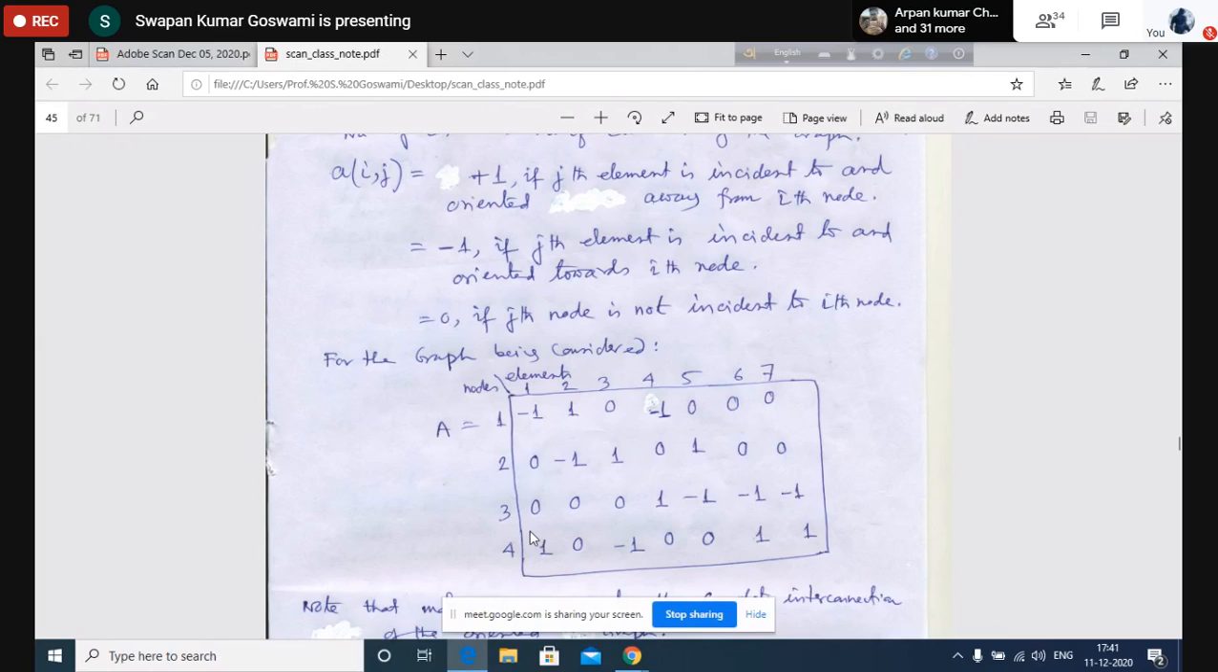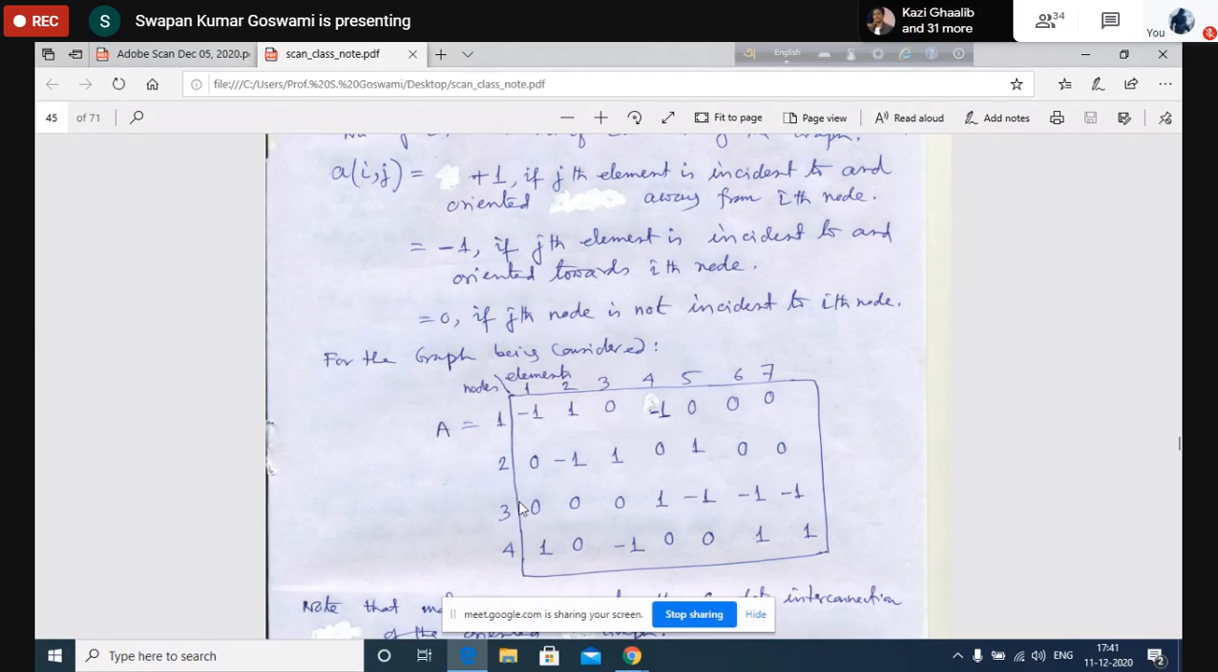For example, if I take the first node, then if the summation is +1, it means at the first row it was -1. Here the summation is -1, so at the first row it was +1. Here the summation is 0, so at the first row it was 0. Here the summation is 1, so at the first row it was -1. Here the summation is 0, so the entry at the first row will be 0. Again here the summation is 0, so the entry is 0. So this is known. Any particular row you can remove at will.